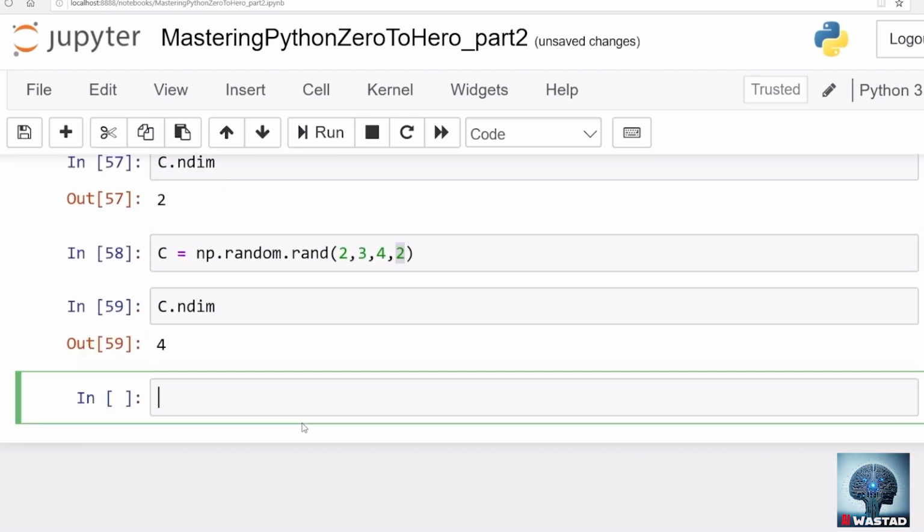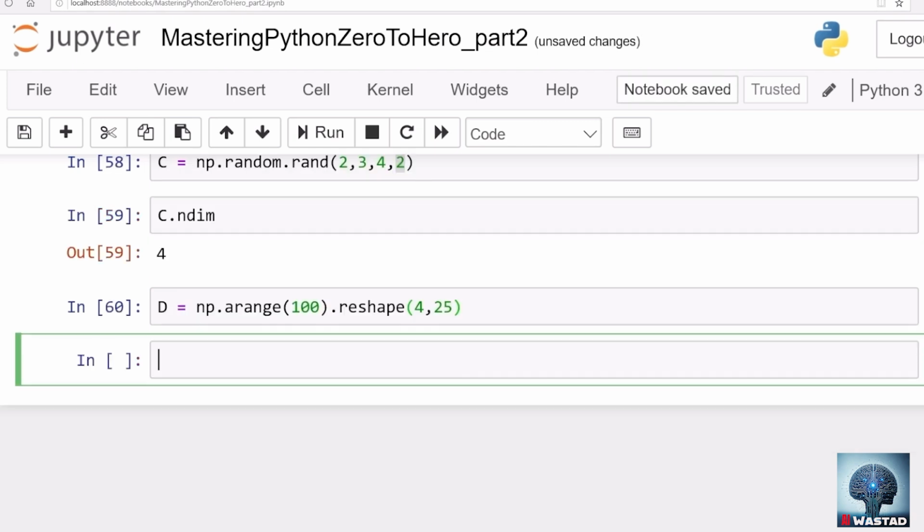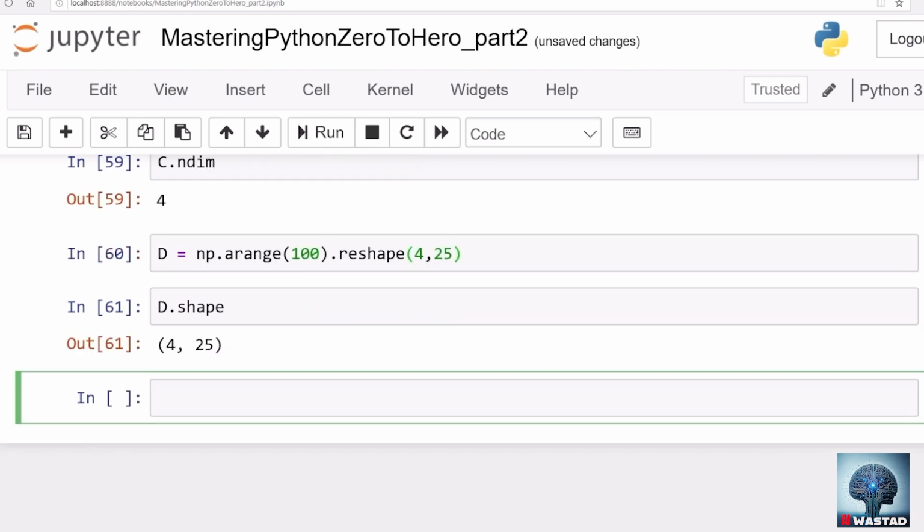So let's see the reshape function. For example, let's say we have d equals np.arange. Let's say we have 100 values, and then we reshape these 100 values to, let's say, 4 by 25. So this D will be a 4 by 25 matrix. If we get the shape of D, that will be a 4 by 25 matrix, or a two-dimensional array with 4 rows and 25 columns.